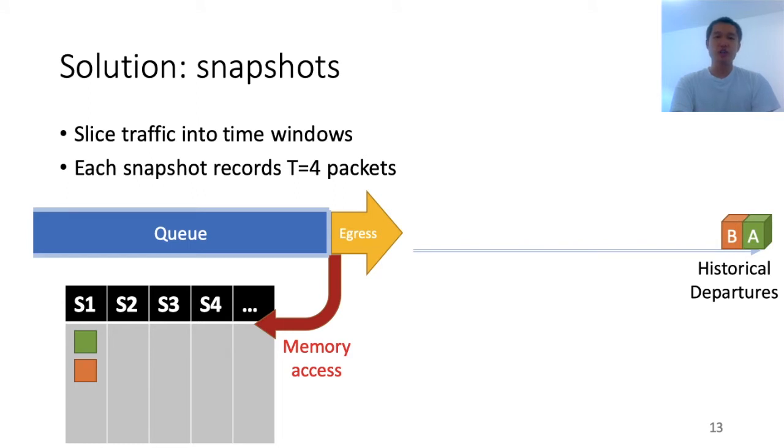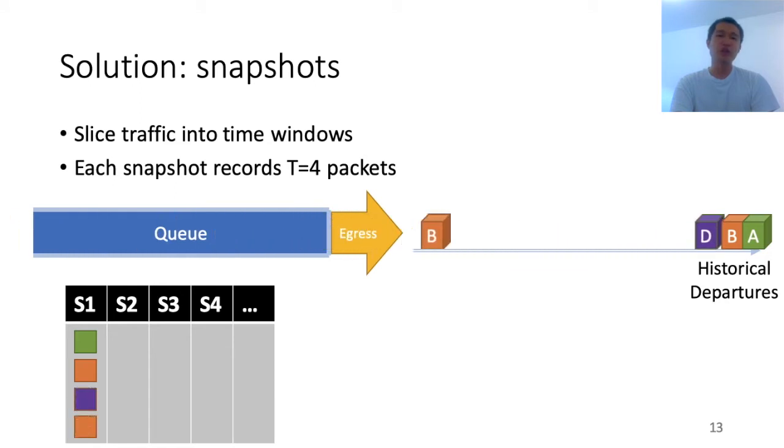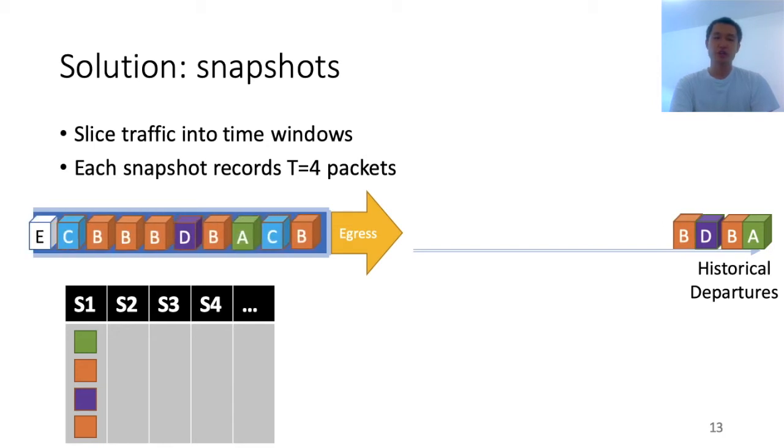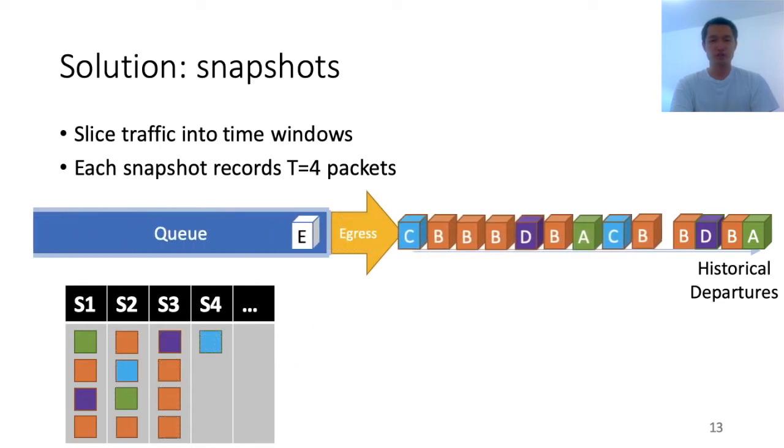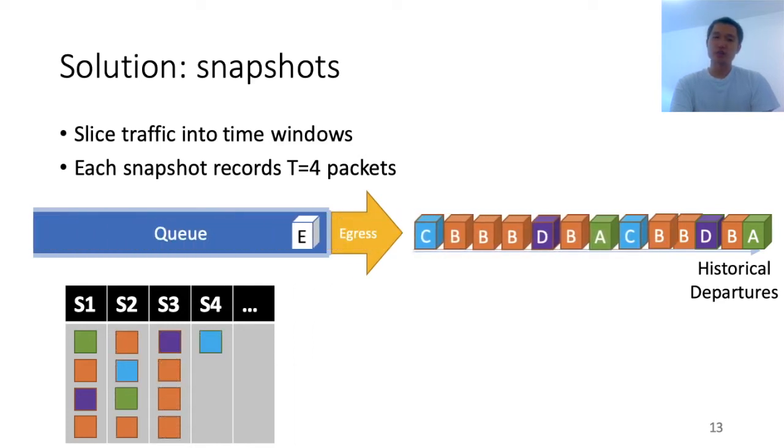Now let's say another packet comes in, we'll just add it to snapshot number 1, and so on and so forth. Now snapshot number 1 is full. We'll actually start to work on snapshot number 2. Now let's say there's a burst of packets coming in, we'll just write them to snapshot number 2, 3, 4, etc. This particular white packet, just like before, suffered a very high queuing delay. So by the time it exits the queue, we wonder what happened. Well, we first add it to the current snapshot, which is S4.